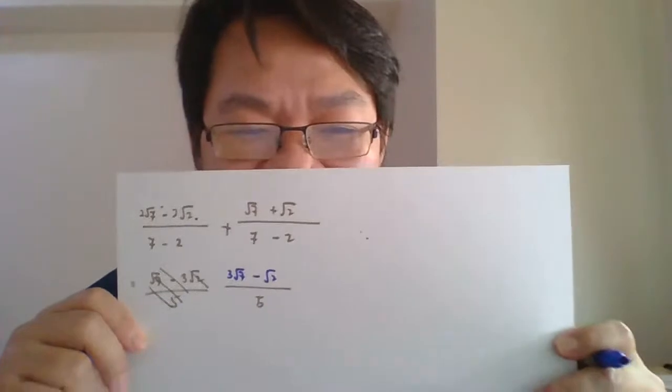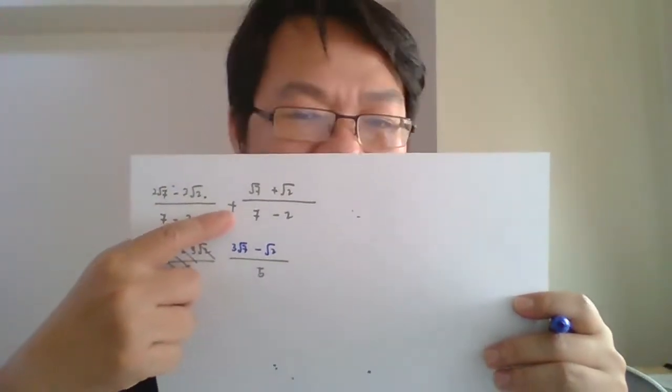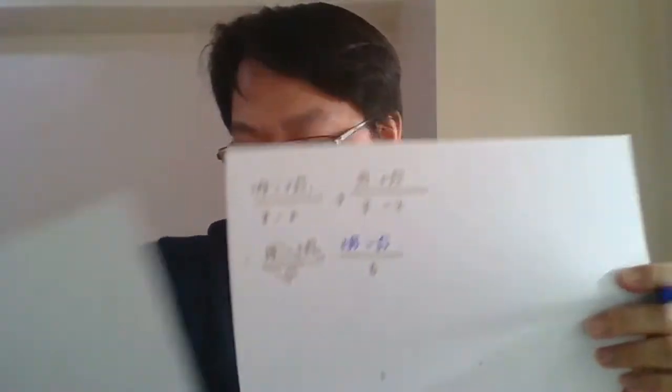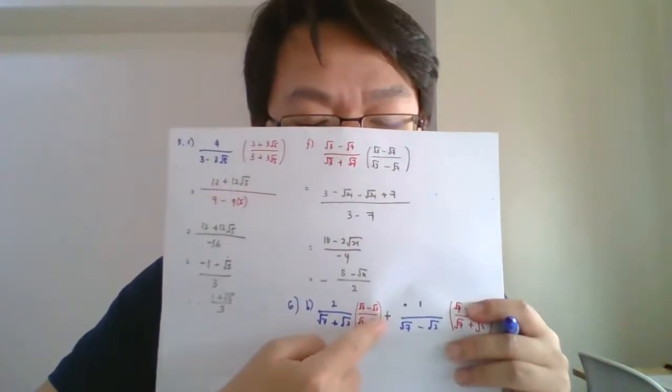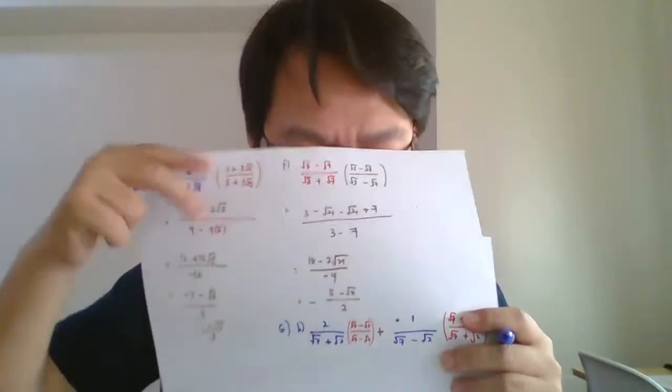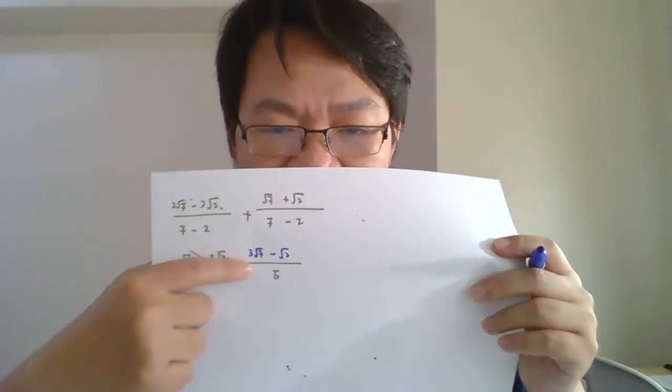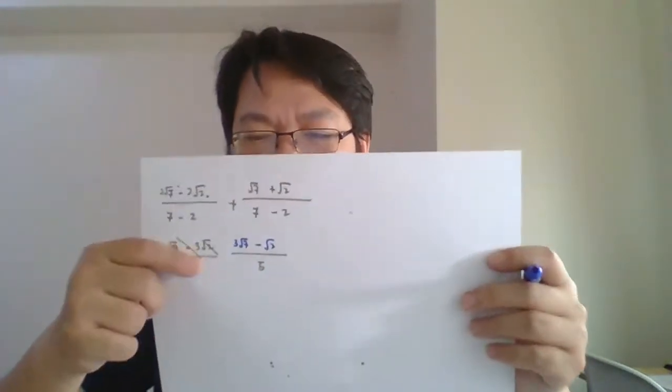So, the final answer will be 5 over... And then dekat atas, it will become 2 surd 7 plus surd 7, 3 surd 7, negative 2 surd 2 plus surd 2, it become minus surd 2. Okay. Yes, baru sama jawapan dengan Syuhan. I missed the operation here. This is actually plus. I copy the wrong operation. This one actually is plus, bukan minus. So put it plus, and this one will become plus. Then we got this answer. Baru sama dengan jawapan Syuhan. Okay guys, that is your question number 6.